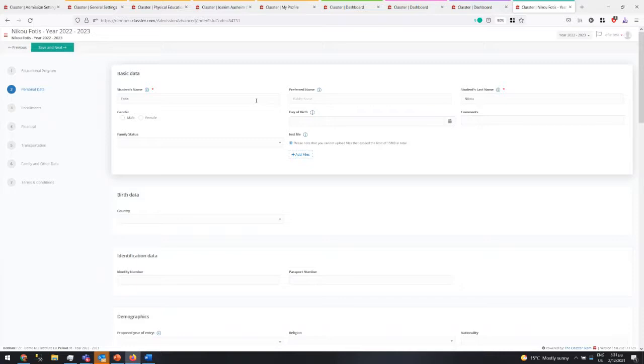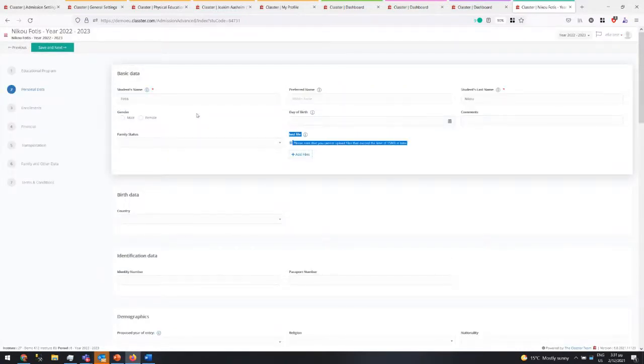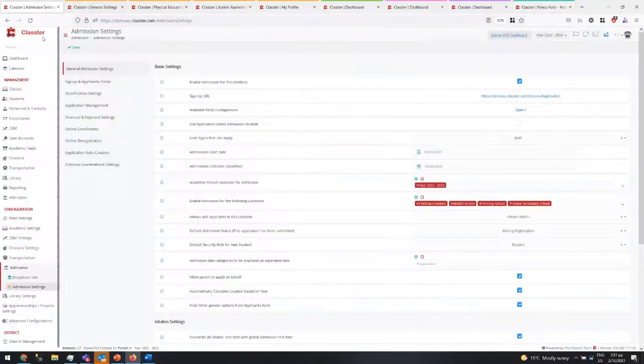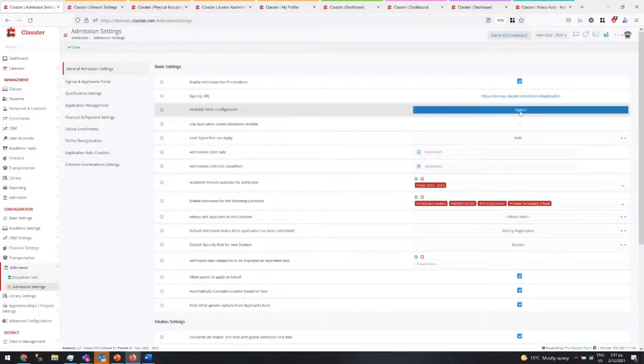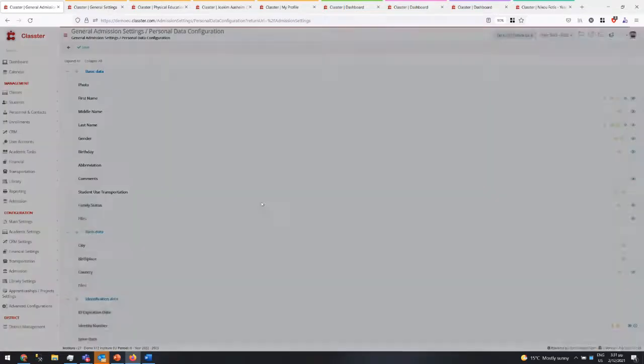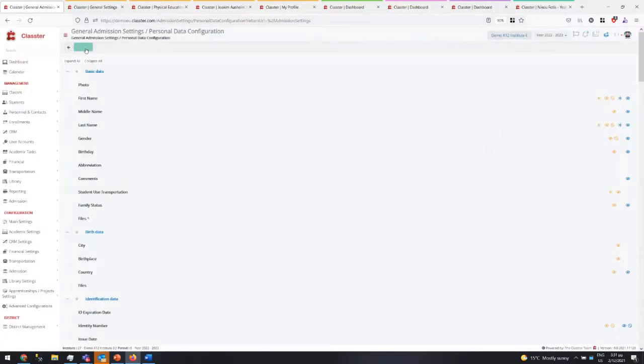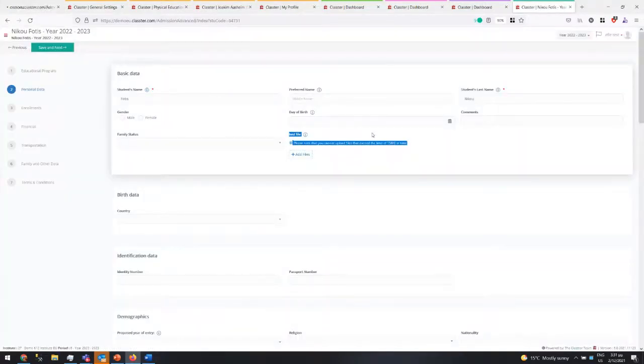One thing that we have added here is the ability at any place to add a file. So in any of these sections, you can add files. This is something new. This file will be saved in the files tab of the student. So if I go to the admission and open here the available fields configurator, we can enable or disable the files. You can make this invisible, and by doing save, if I do refresh, this will go away. So this is a new thing that we can add here.